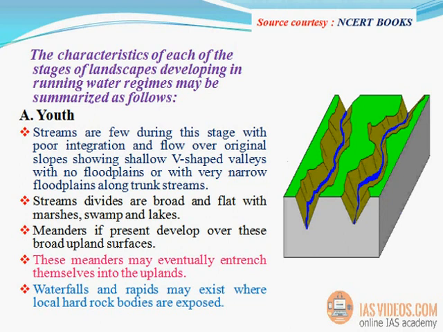Stream divides are broad and flat with marshes, swamps and lakes. Meanders, if present, develop over these broad upland surfaces. These meanders may eventually entrench themselves into the uplands. Waterfalls and rapids may exist where local hard rock bodies are exposed.